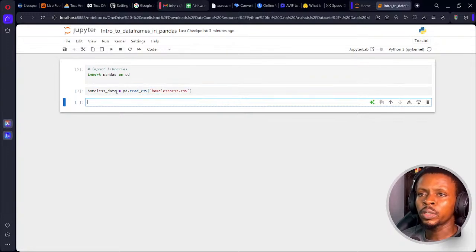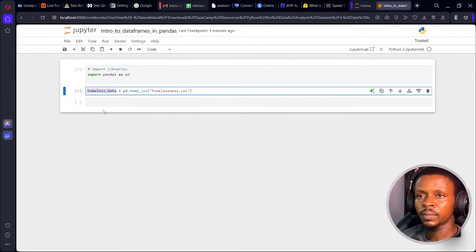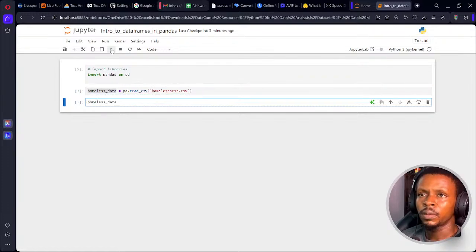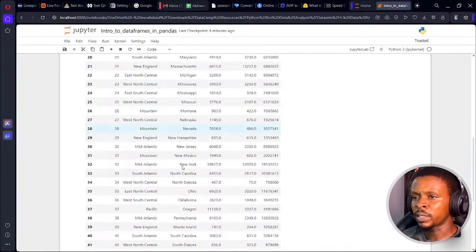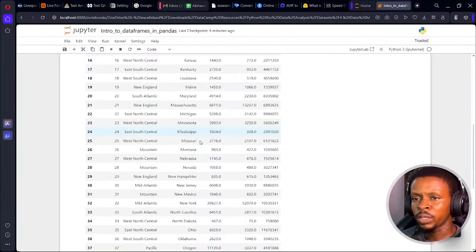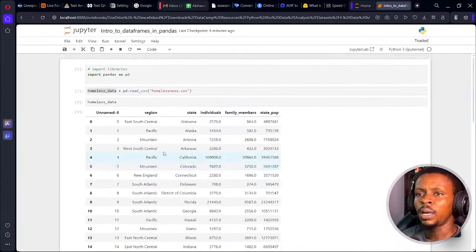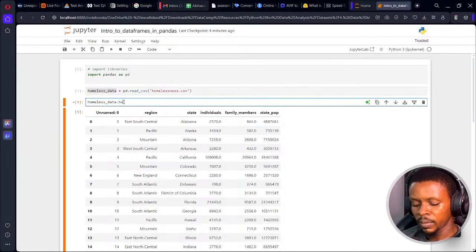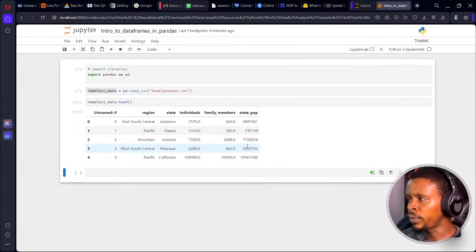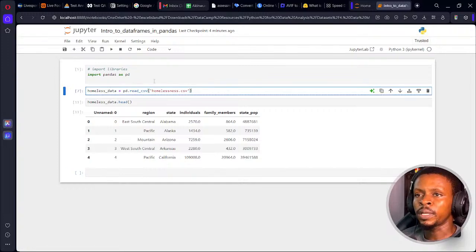Cool. So I just call on the home data right now. You can see we have our data set already. To make it shorter and not that long like this, I can just put .head, open and close the bracket. We're going to be seeing a few rows just like this. There's a way to unname this column here. That's probably if you're going to use the numpy array also, but I can't remember that right now. But let us just continue.